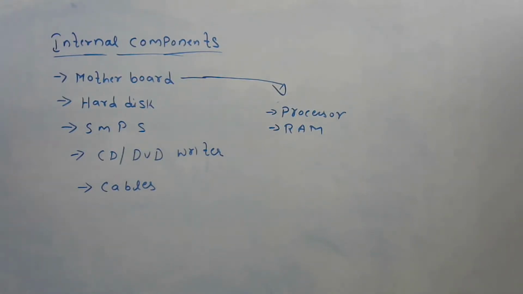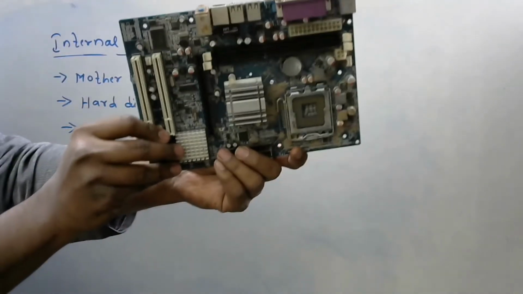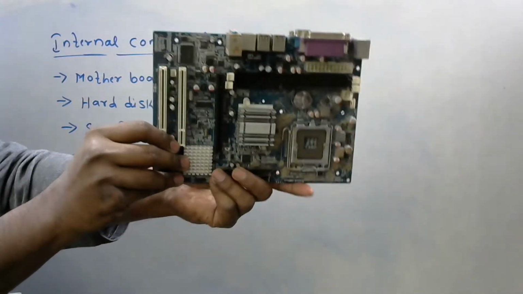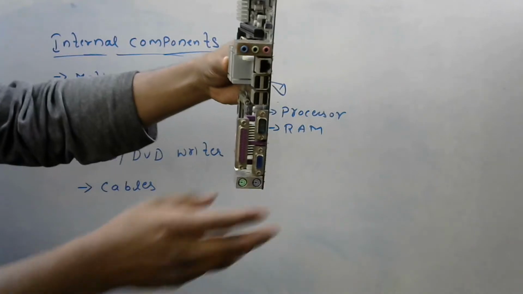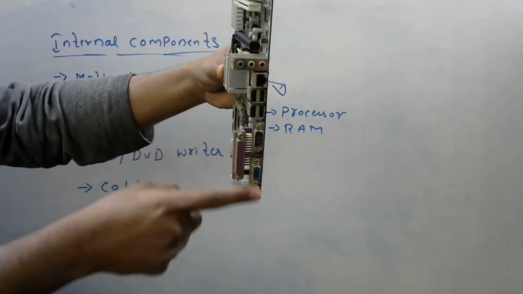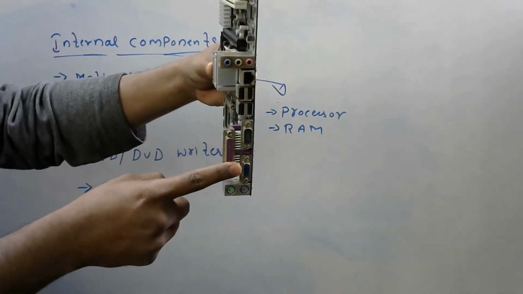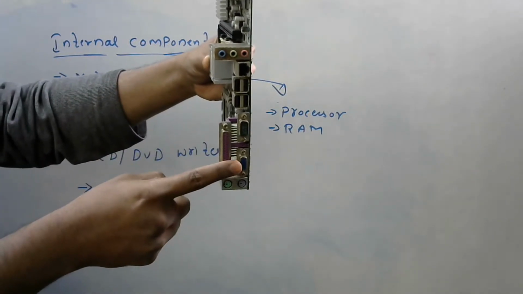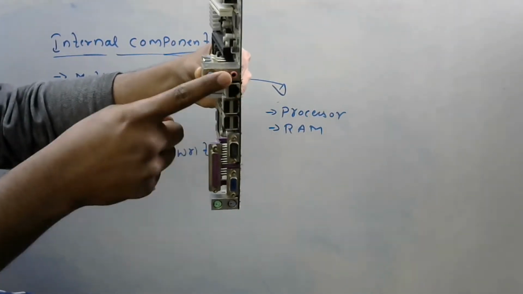See here, I'll show internal components. This is the motherboard. Here you have connectors, and each connector is for a purpose. This is keyboard and mouse, this is VGA for connecting the monitor, this is USB, and this is LAN.